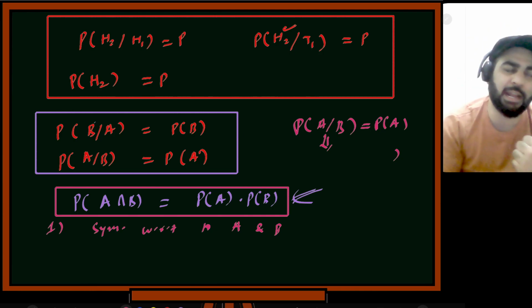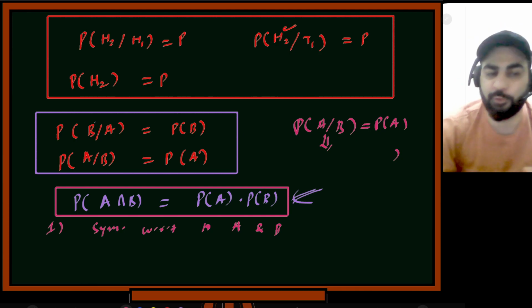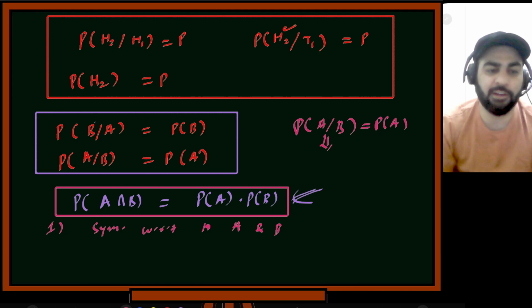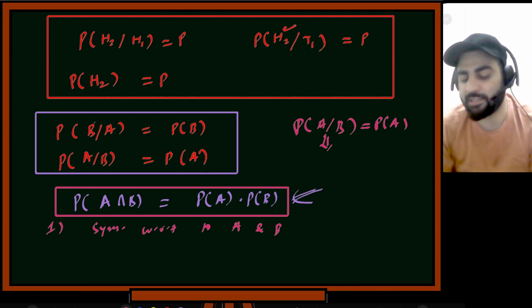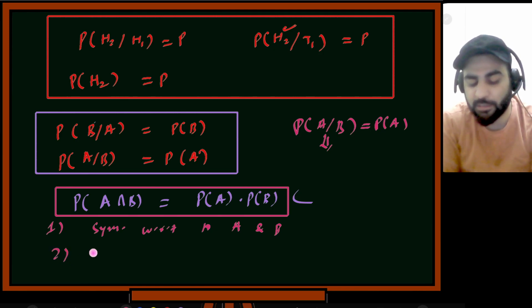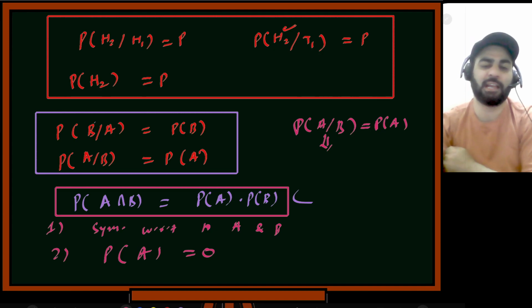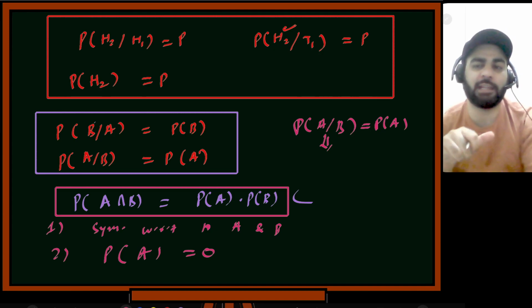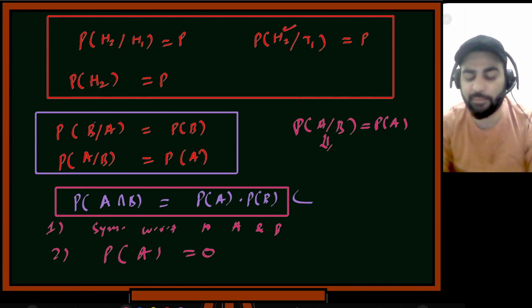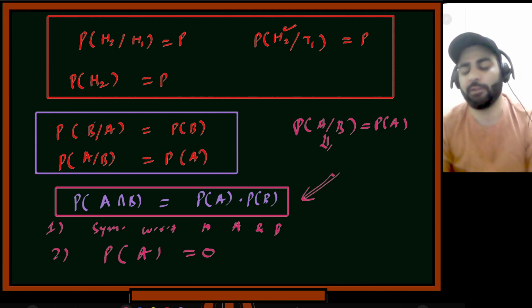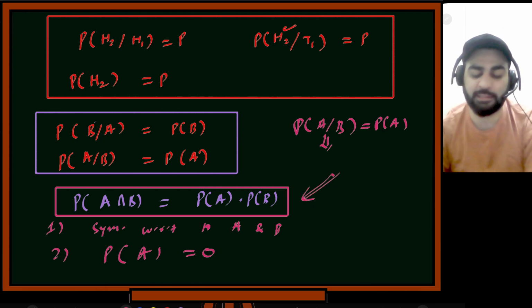That's again a mathematical thing that we can use. So for the first thing, it is symmetric: you can get both definitions, so both of these things are implied. And the second thing is, you can also assume that probability of A or probability of B can be 0. In the other definition, if you set those to be equal to 0, it will violate the conditional probability definition. So this definition is mathematically better than writing these two.